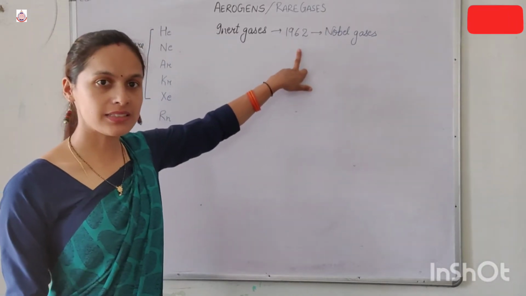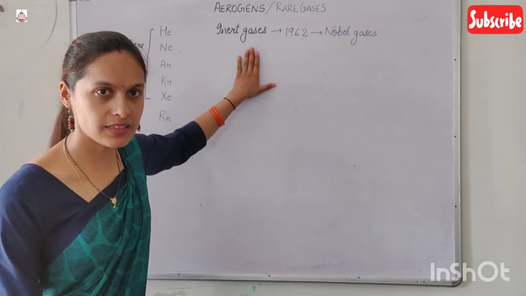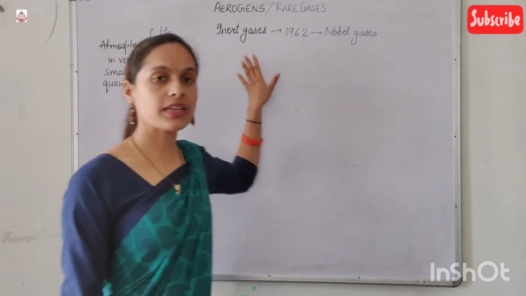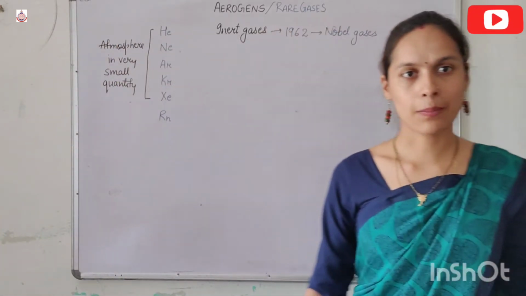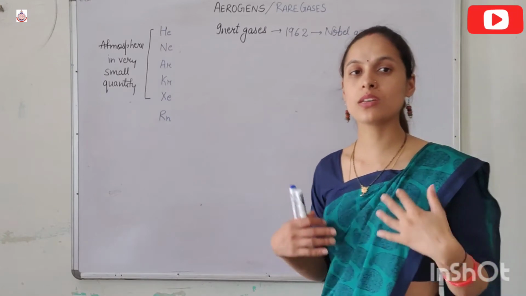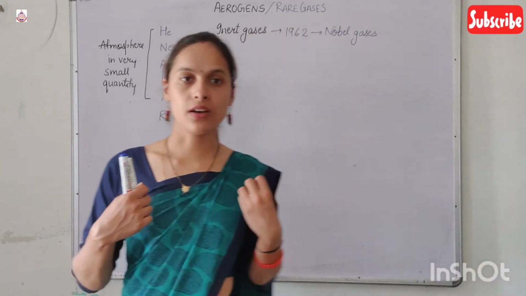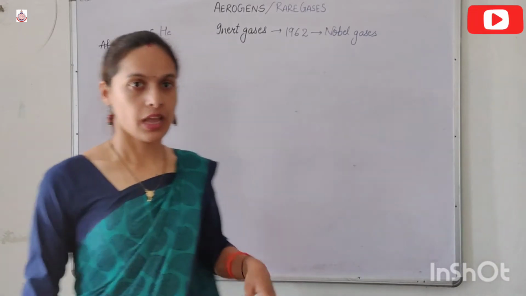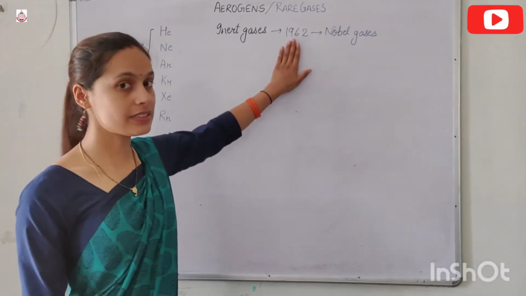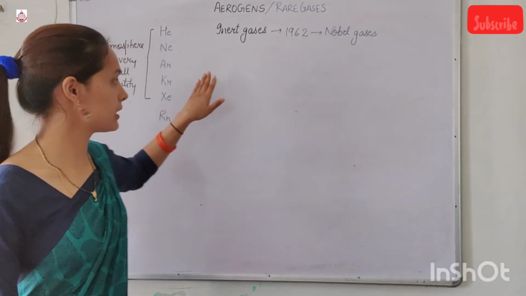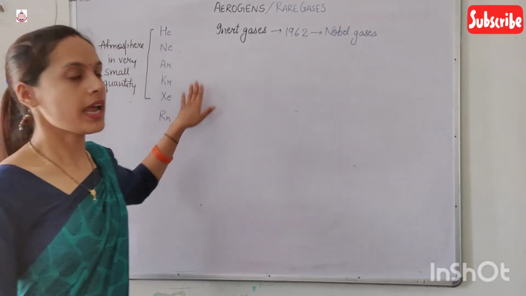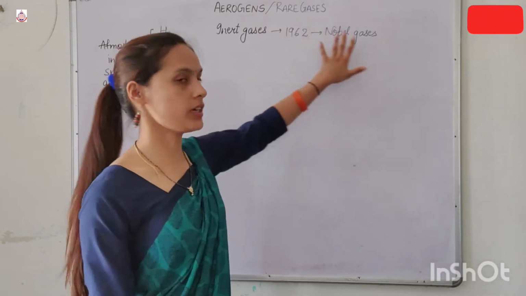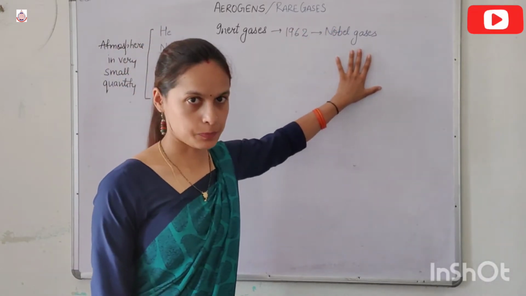So before 1962, they were termed as inert gases because they are chemically unreactive at ordinary temperature, and before 62, it was considered that we don't get any compound of the noble gases elements. But after 1962, we get compounds of xenon and krypton. Therefore, instead of inert gases, they were termed as noble gases.